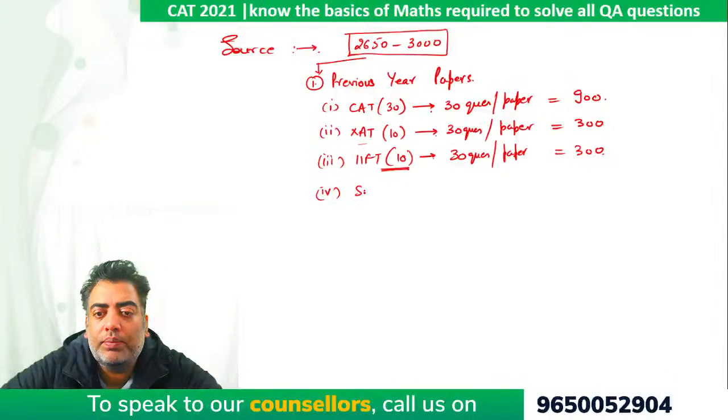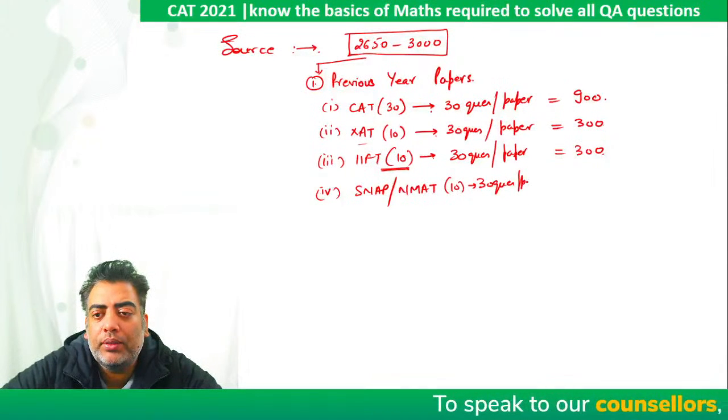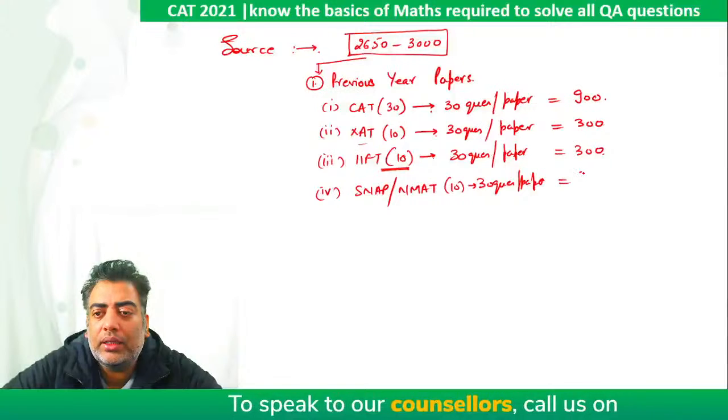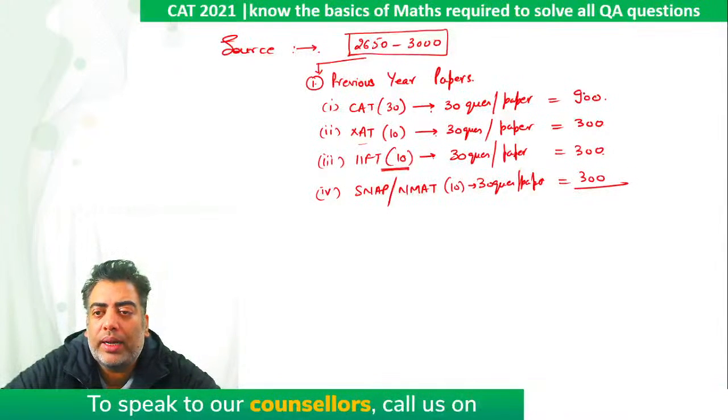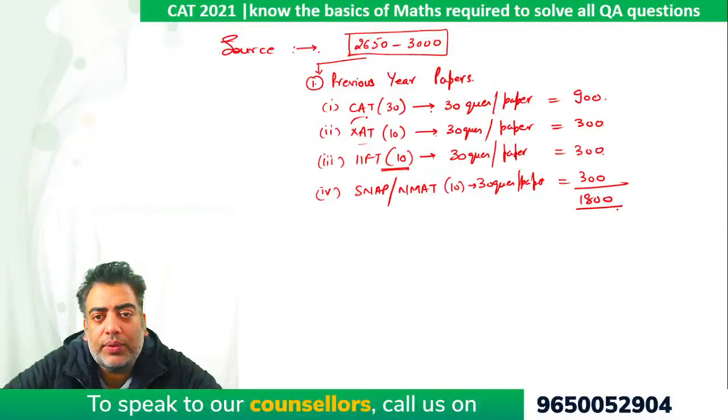Likewise, we can solve papers of SNAP and papers of NMAT, all right? So let's say we solve a total of 10 papers of these with an average of 30 questions per paper, which will give me another 300 questions. So this total adds up to 1800 questions. So that is taken care of out of 2650.